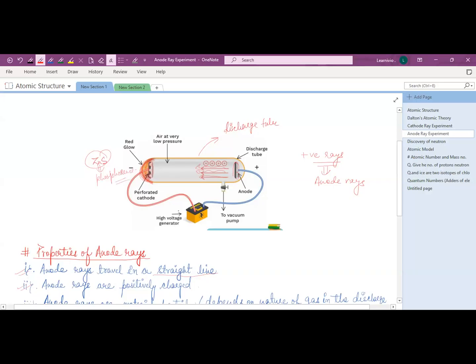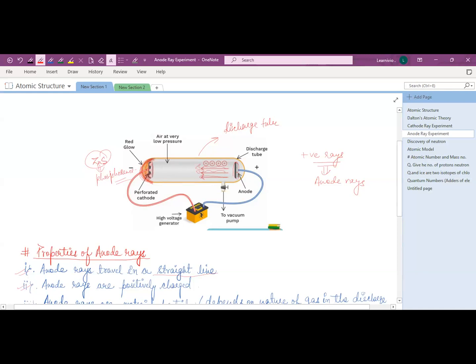So what happened when he applied a high voltage? What did he observe? He observed that there are certain rays coming from the anode and going towards the cathode.